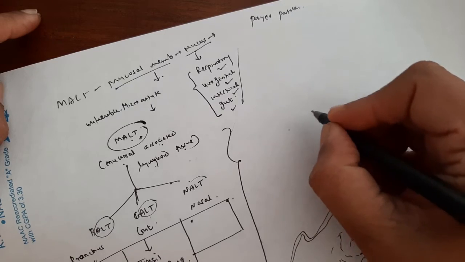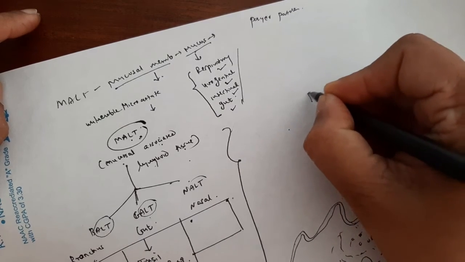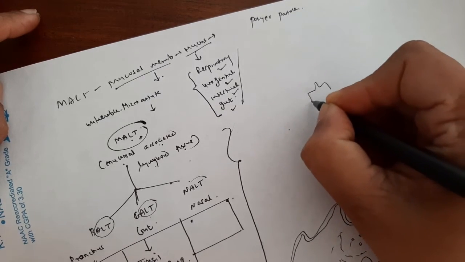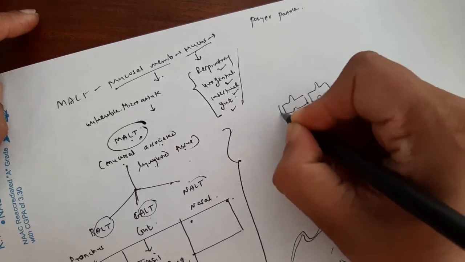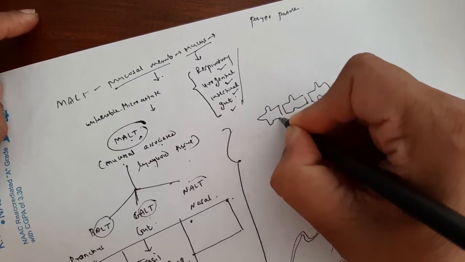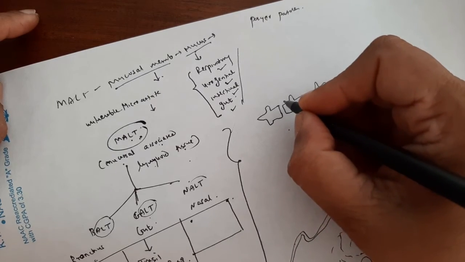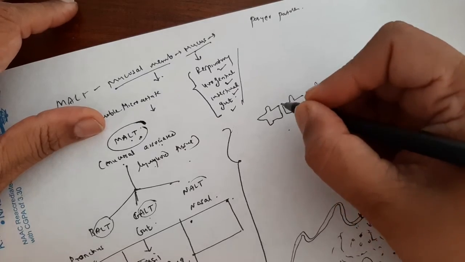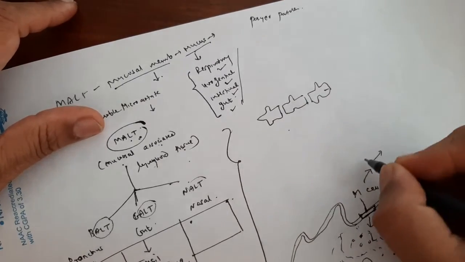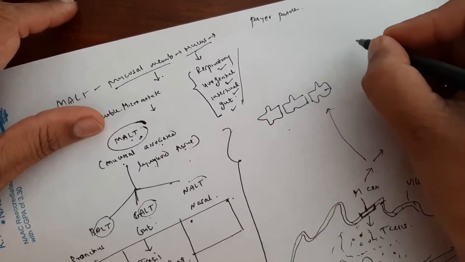This is the layer of M cells, and I am going to draw this M cell on a larger scale now.